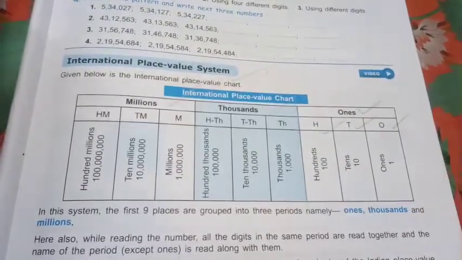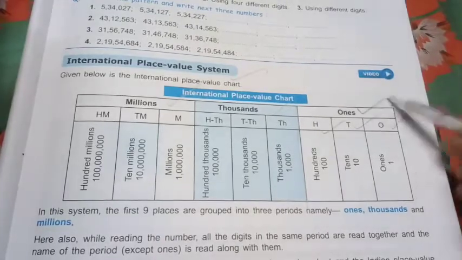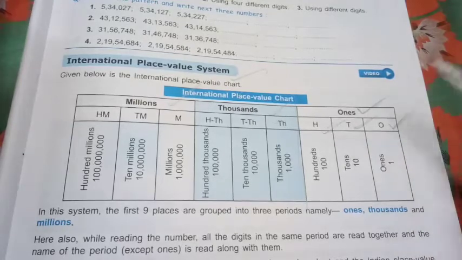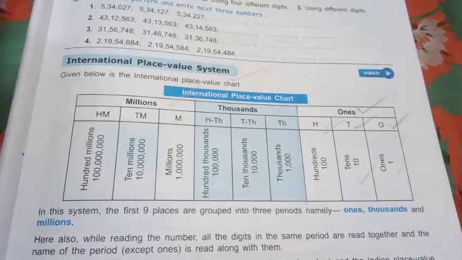In the same way, for the international place value chart, the period of ones is divided into ones, tens, and hundreds. So the numerical and number name formats are clear.